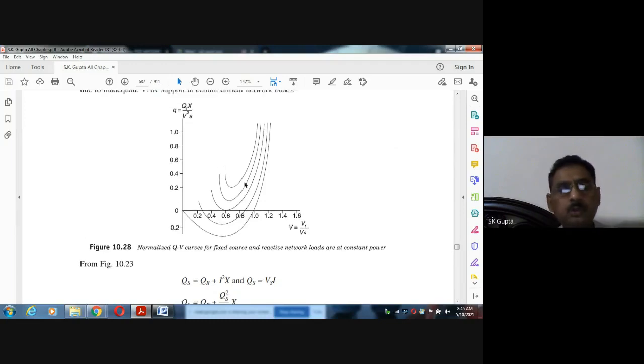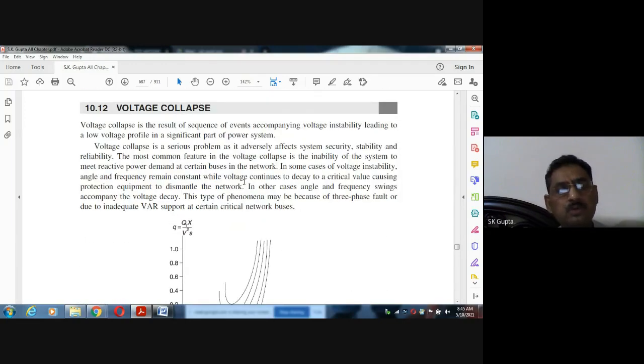Now we will describe something about the voltage collapse. जैसे हमने अभी आपको देखा, voltage collapse के बारे में थोड़ा आपको पता लग गया कि it may happen if the reactive power demand is continuously more than the reactive power supplied. Two things may happen: some area may be at a very low voltage profile, and in another way a sequence of events may happen.